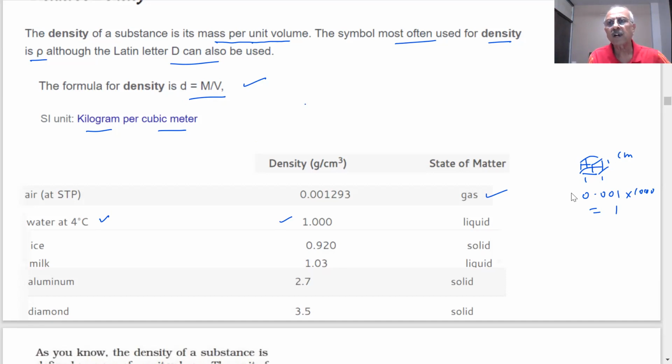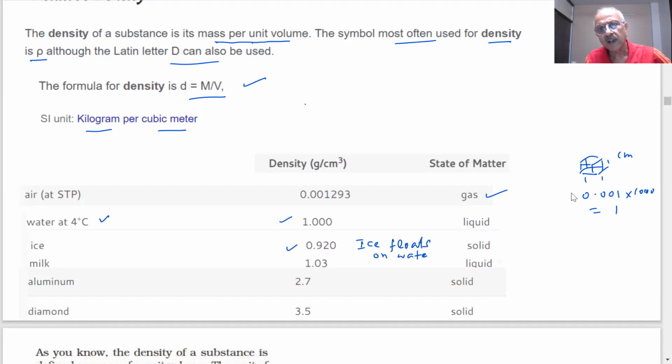Therefore, the density of water is how much? 1000 times more than air. What does it mean? Density of water is more. Let me see ice. The density of ice is less than water. That is why ice floats on water. You know, ice floats on water. Is it correct? Yes, sir.